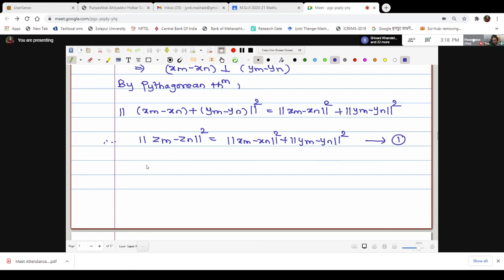Now Zn is convergent, which means Zn is Cauchy. Using this, we will try to prove that xn and yn are Cauchy.